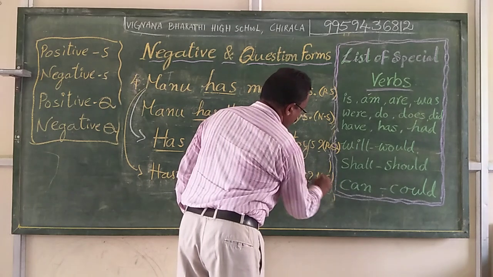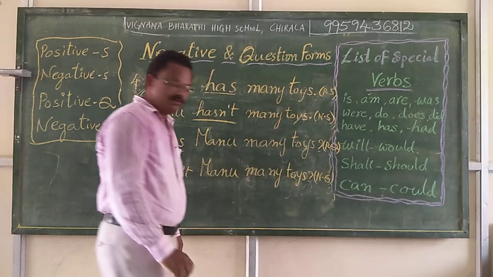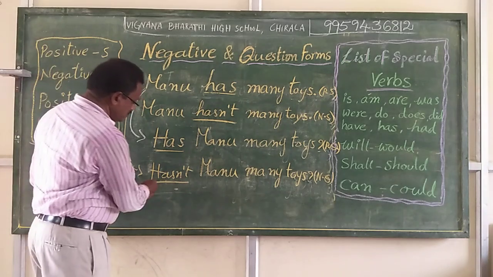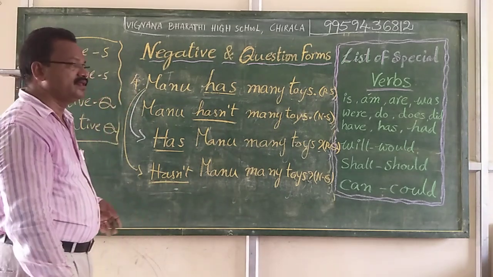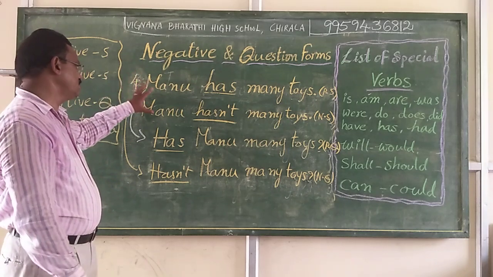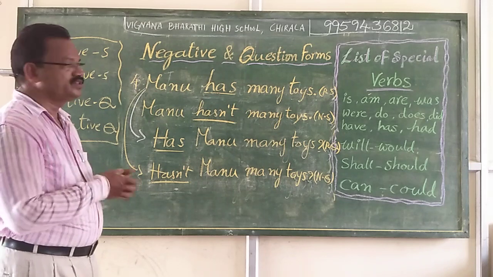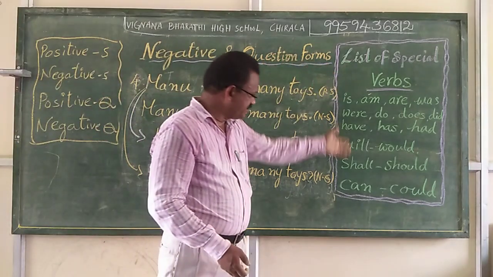Negative question form. Hasn't Manu many toys? Simple changes. There is no confusion here. First you try to identify the verb part, which is already in the list.